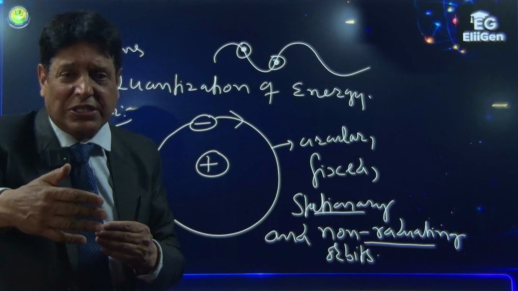So what Bohr said: as long as the electron revolves around the nucleus in a particular orbit, its energy remains constant. The orbit is non-radiating. So Bohr said, let's call these orbits energy levels or shells.